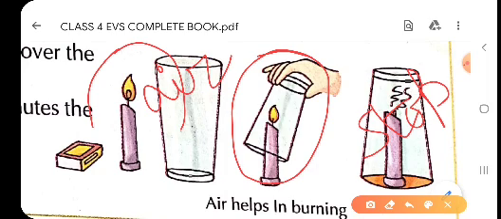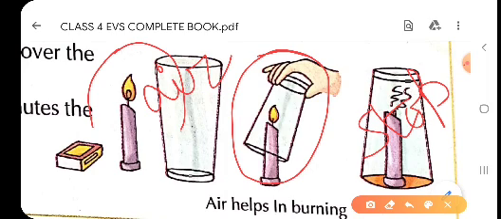When the candle, in the second picture, was covered with an inverted glass, it did not get air after some time, as the candle used up the air present inside the glass, and it stops burning. In the third picture we can see it has stopped burning. Why has it stopped burning? Because after some time the oxygen present, or the air present inside the glass, was completely used up. That is why the candle did not get any air and now it has stopped burning. This proves that air helps in burning, or air supports burning.